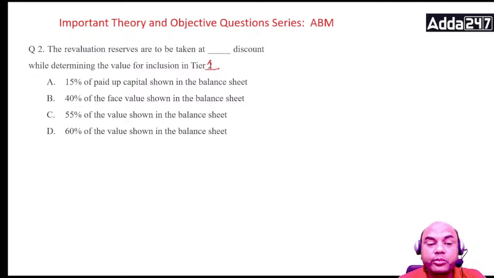So what is the discount percentage to be taken? 15% of the paid up capital shown in the balance sheet, 40% of the face value shown in the balance sheet, 55% of the value shown in the balance sheet, 60% of the value shown in the balance sheet. Those who have studied this will be able to answer. What is the answer?